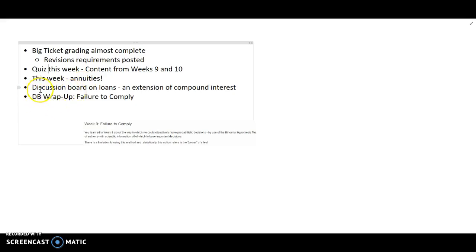The discussion board will be on loans this week. We haven't talked about loans, but the whole goal here is to get you to think about interest and see how it applies to an auto loan and the terms of an auto loan more specifically.